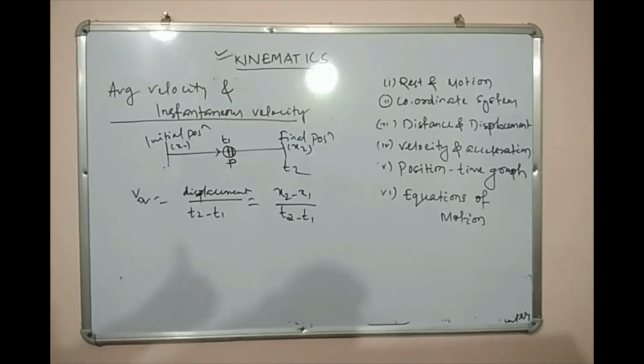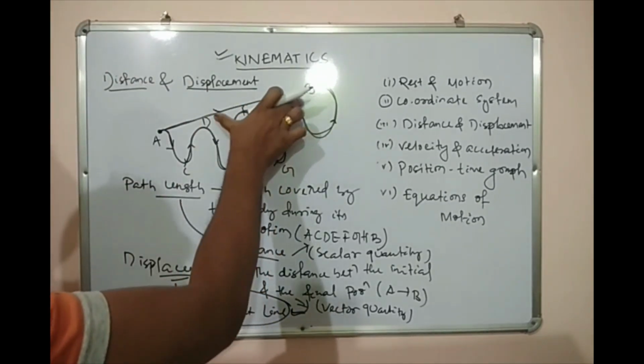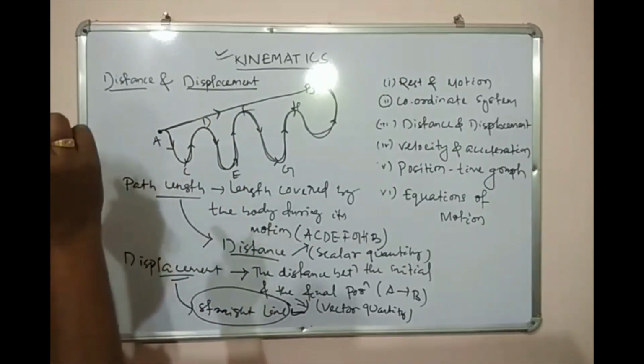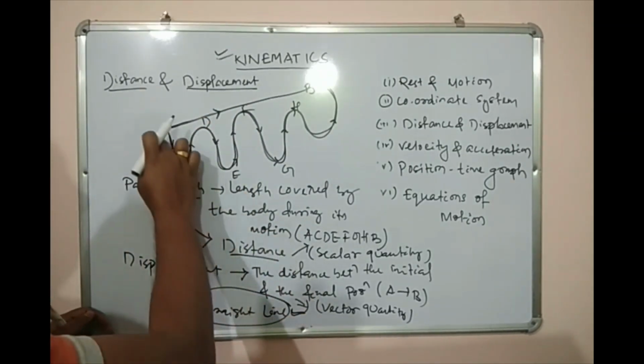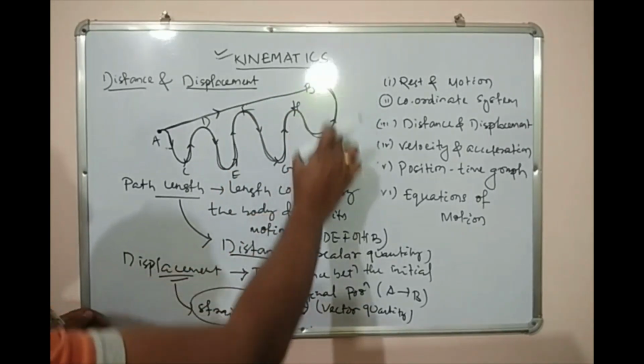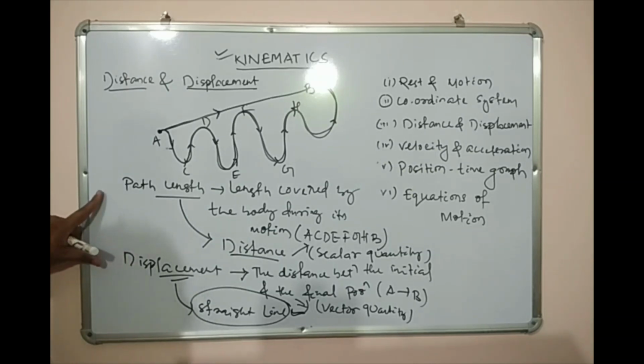Stop it here. The displacement will be from A to B, here to here, along this line, whereas for distance only the total length covered, only the magnitude, the value, will be specified. So this is the main funda about distance and displacement.